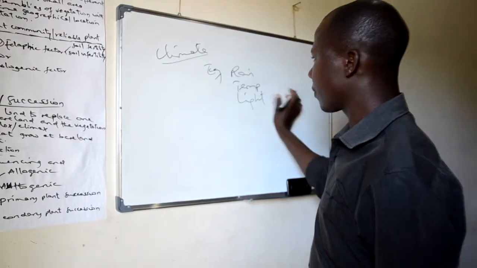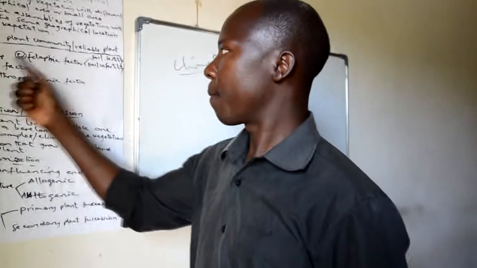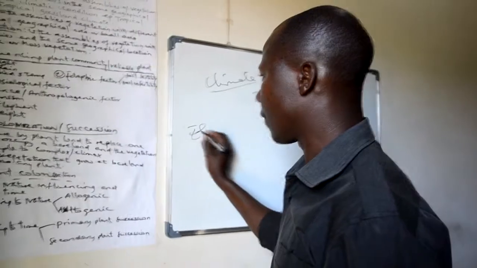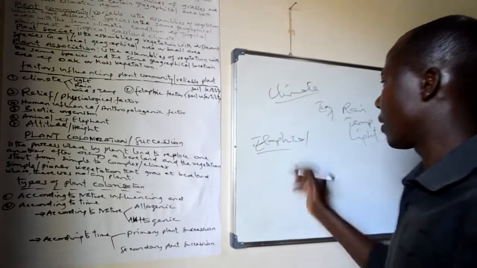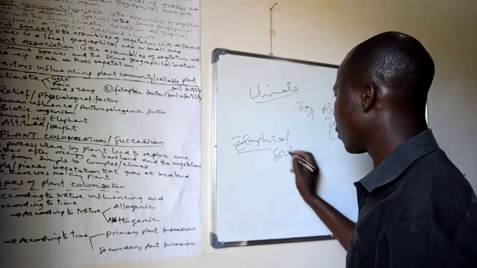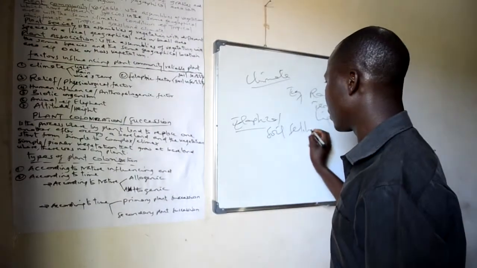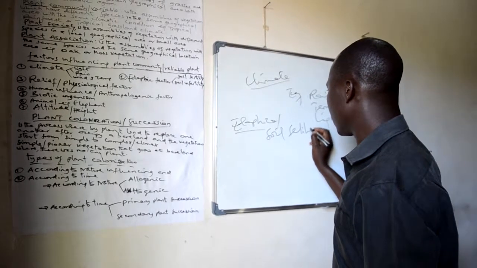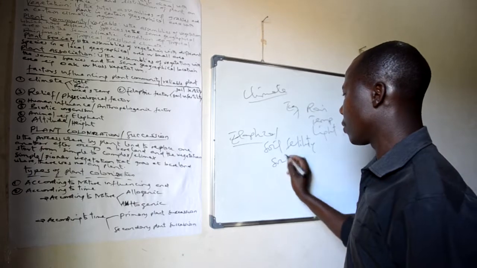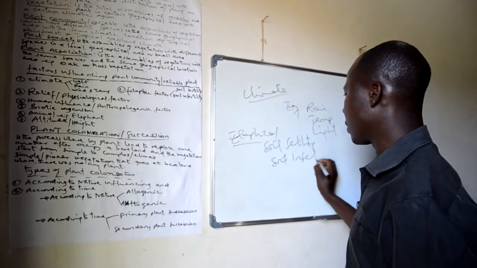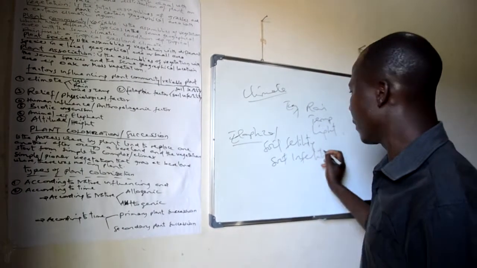Edaphic factor. Edaphic factor is the factor based on the soil formation, whether the soil is fertile or infertile in nature. If the soil is fertile or has more mineralization, then the growth, development, and distribution of vegetation will be higher than in an area which has poor or infertile soil.